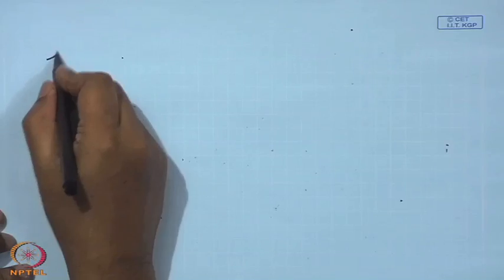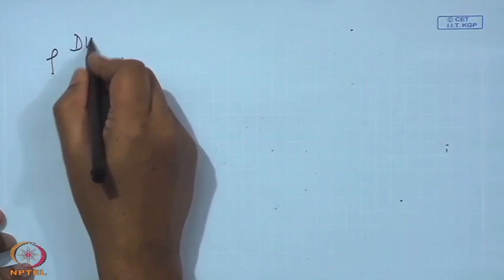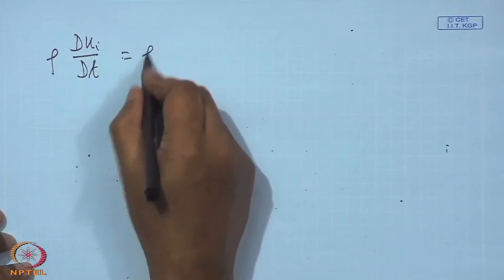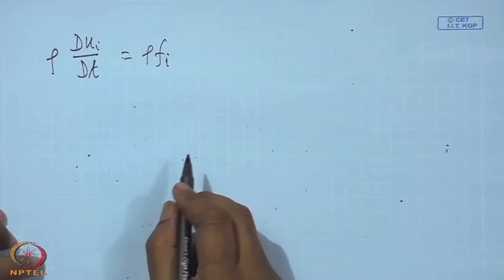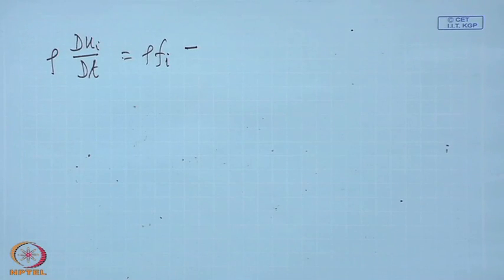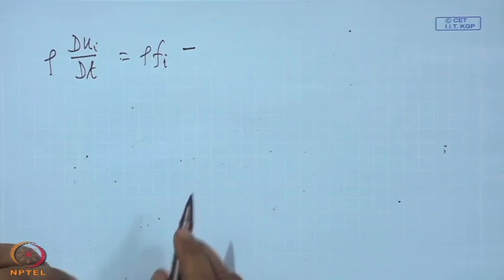Okay, now this equation can then again be written as rho d u i d t equal to rho f i. The first term can be taken out, that p term, d d x j of p delta i j makes it d p d x i.